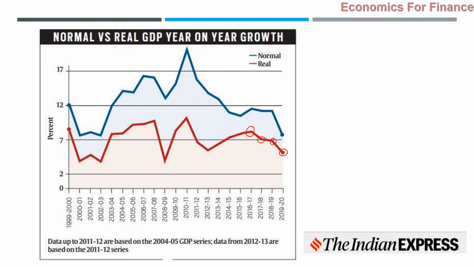Nominal GDP might be giving us altogether a different picture. Not always will it give the same picture. But also the point has to be noted here, the data up to 2011-12 are based on the older GDP series. For the data up to this period, the base year was different.